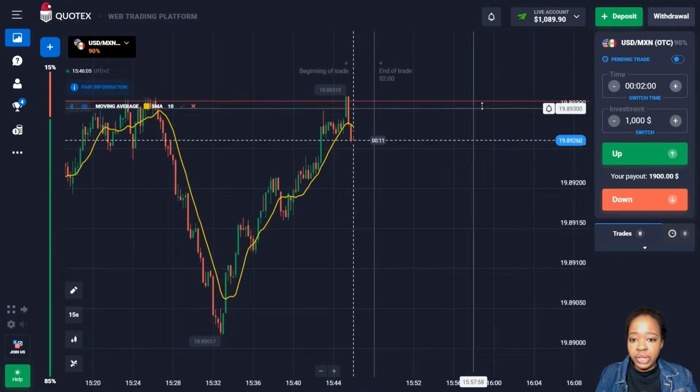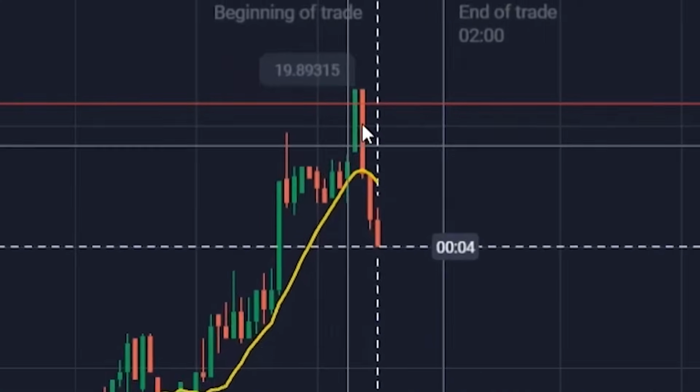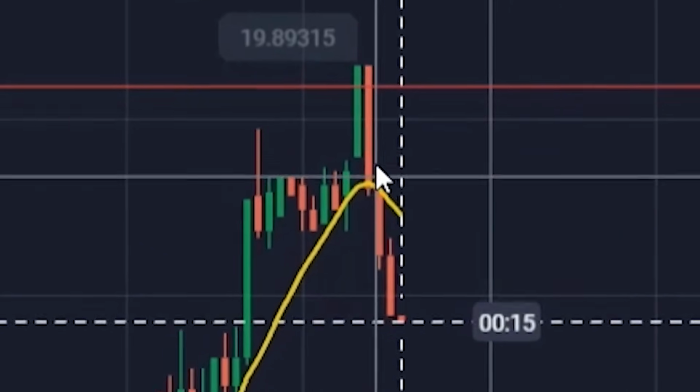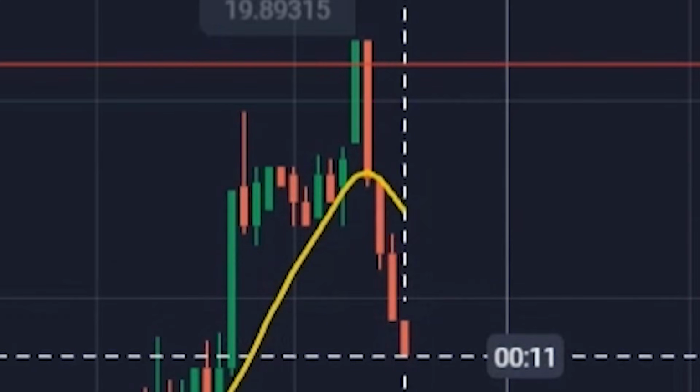So friends, here at the top we have the resistance level. At the same time, you can see there was a good confident rising trend, and now after touching the level there was a reversal. At the same time, you can see the price crossed the middle line, sliding from top to bottom, and it continues to move further.